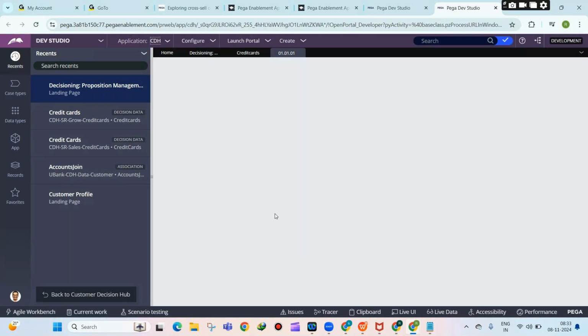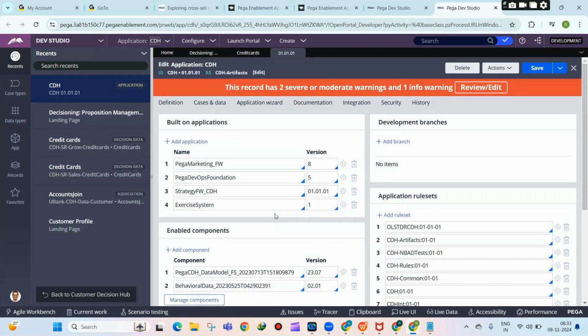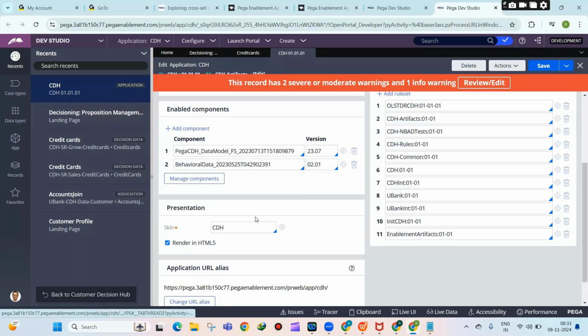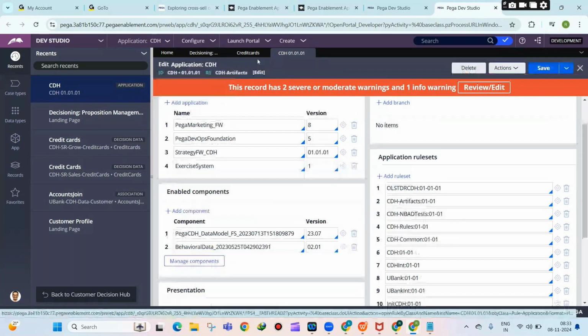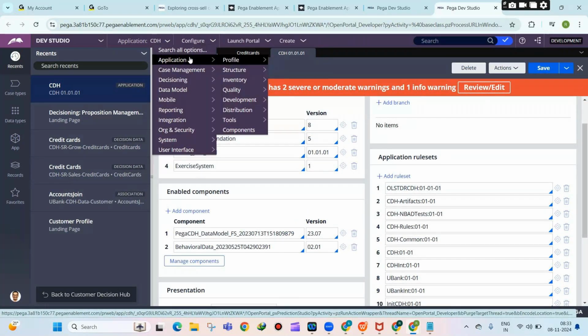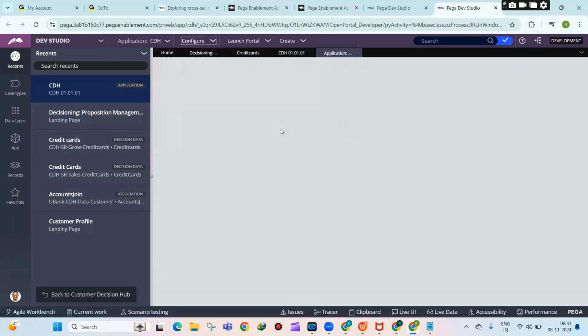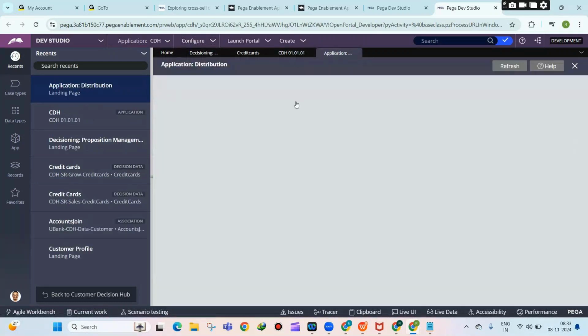As you mentioned, I need to take a backup, right? So which rule set versions do I need to take a backup of? If you go to application, distribution, export, you can do the package.